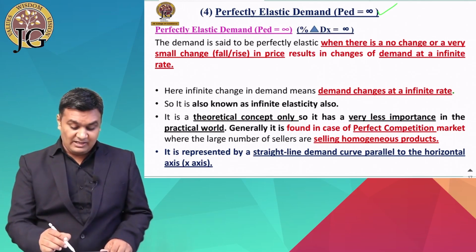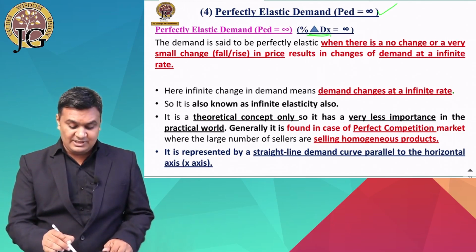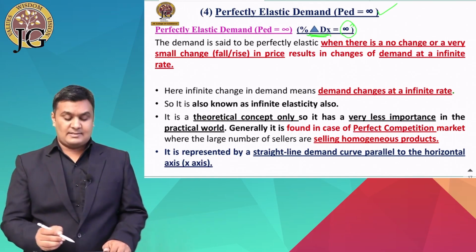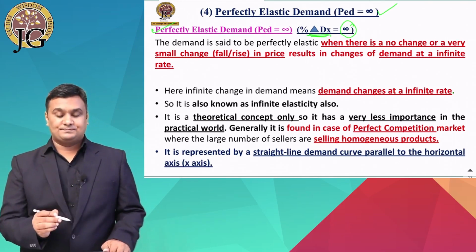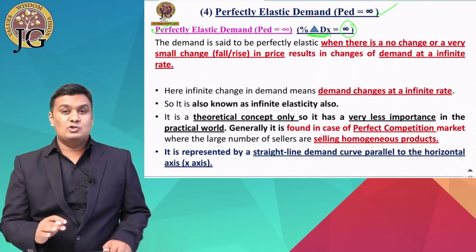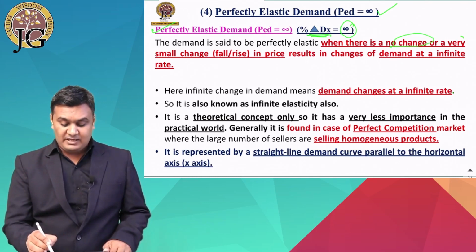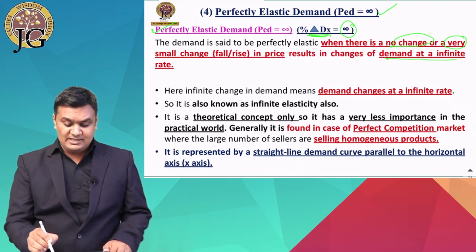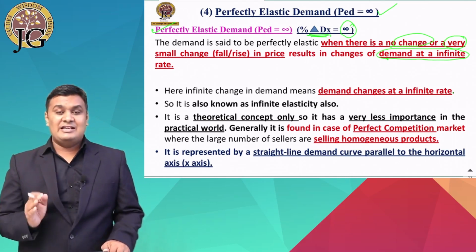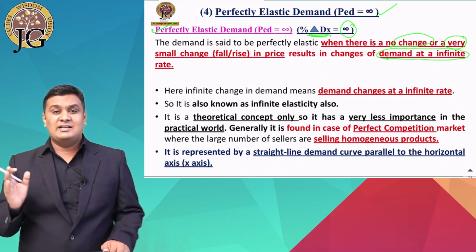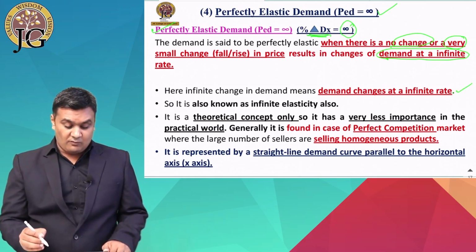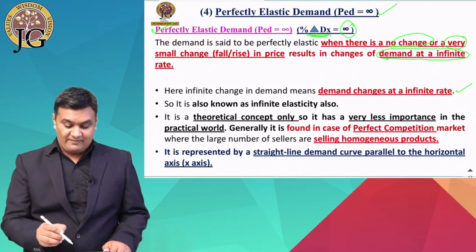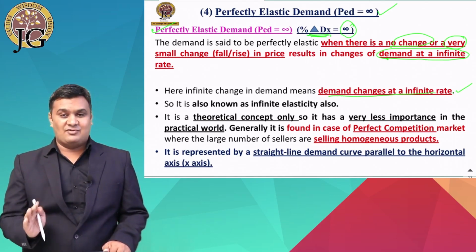Okay. Now here you can see that the percentage change in demand of X is equal to infinite, that is known as perfectly elastic demand. Here, when there is no change in the price, or if there is a very small change in the price, and due to that the demand changes at an infinite rate, then it is known as perfectly elastic demand. So what do we call perfectly elastic demand? The demand is said to be perfectly elastic when the demand changes at an infinite rate.